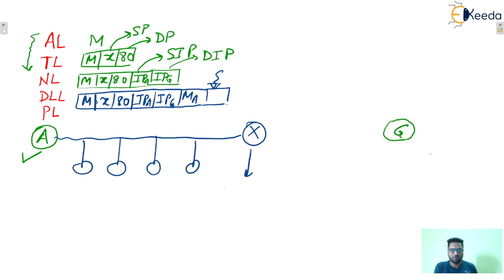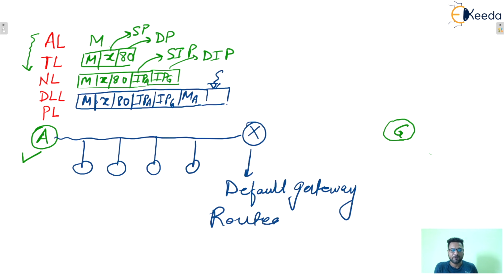That is the default gateway or router, we can say. Gateway is also a router, but some functionality is different. We'll see later. So this is the default gateway for every network. Yes, one default gateway or router will be there.